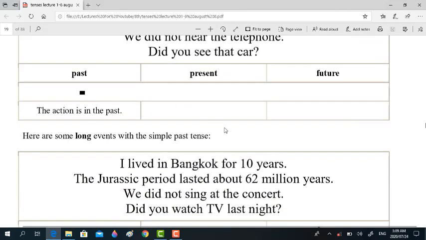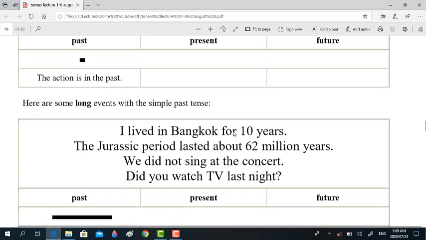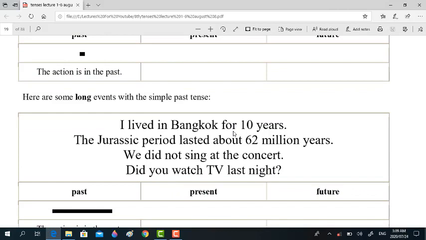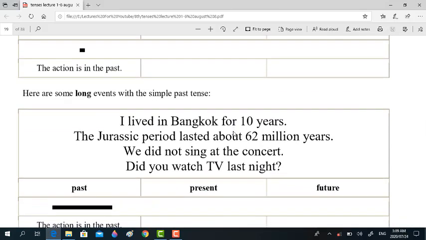Here are some long events with the simple past tense, right? I lived in Bangkok for 10 years. The Jurassic period lasted about 62 million years. We did not sing at the concert. Did you watch TV last night? This is important,